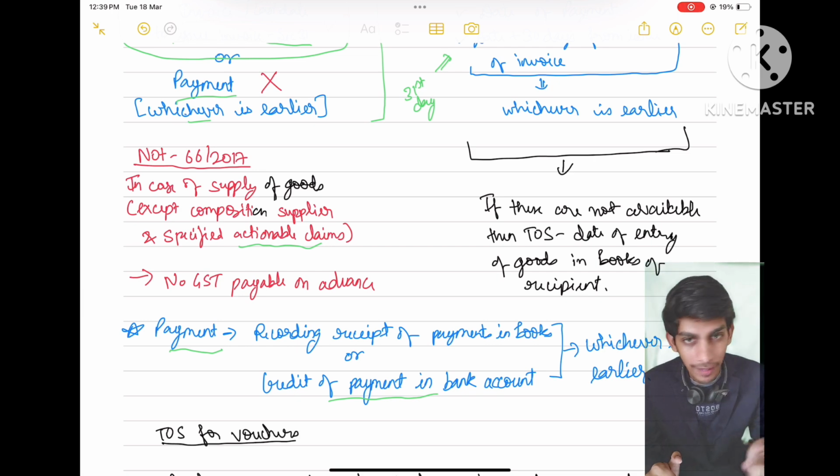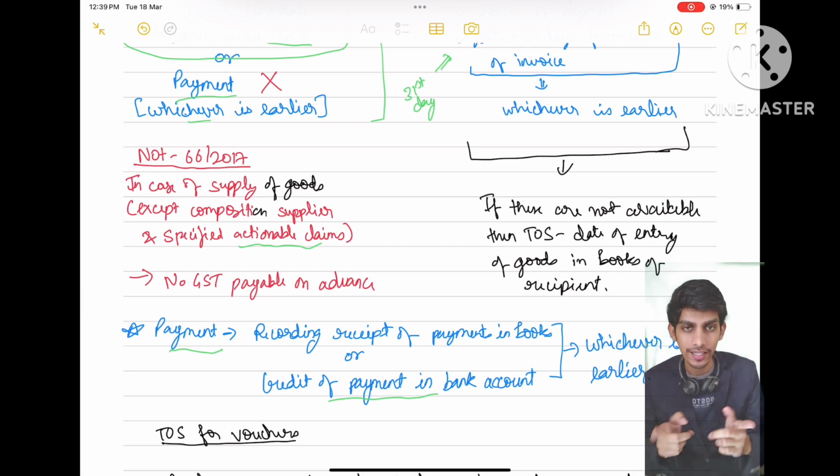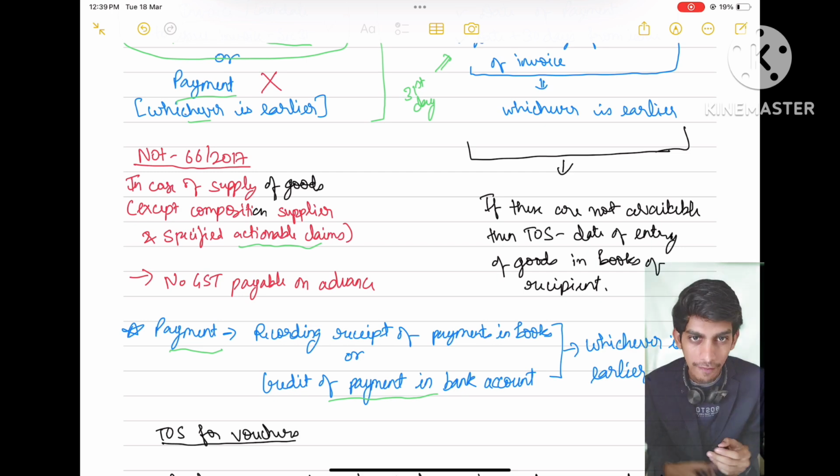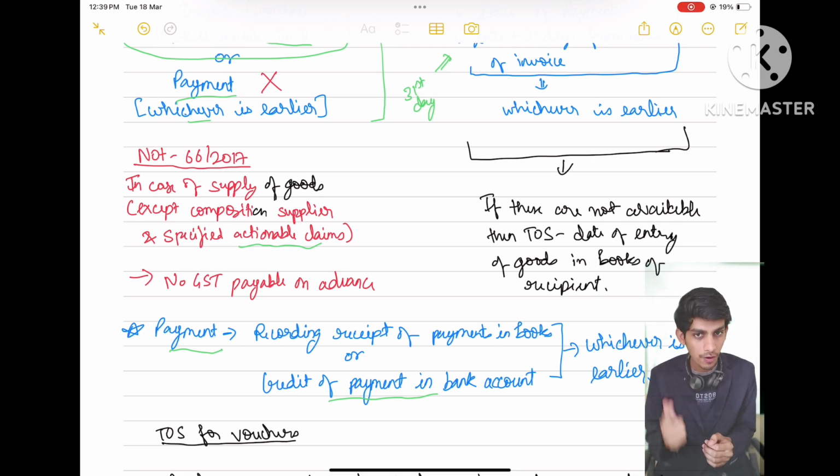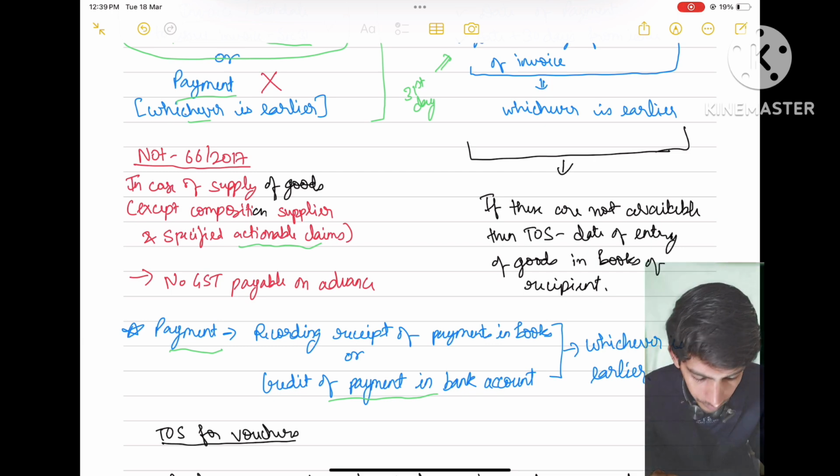And in the reverse case, if payment is received on 14th January but I have not recorded it till now, in those cases we will take the date 14th January. So whichever is earlier, recording receipt of payment in books of account or credit of payment in bank account, whichever is earlier.